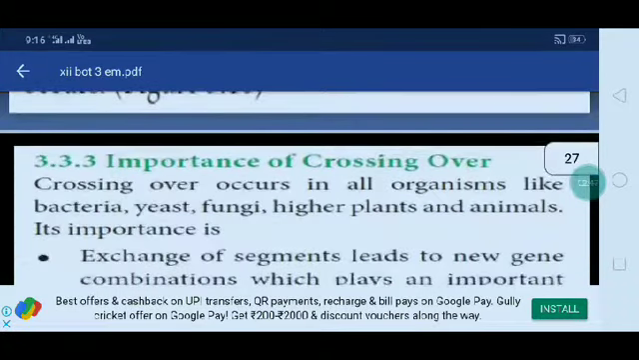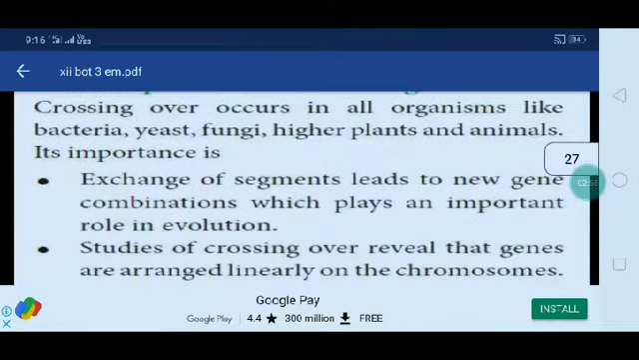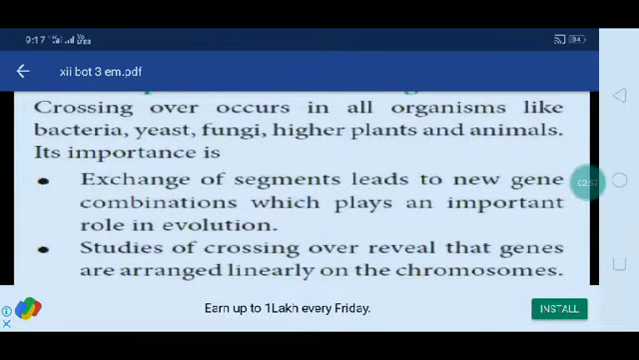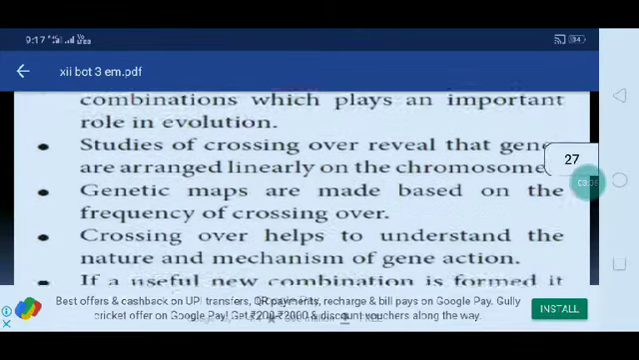Then, what is the importance of crossing over? Crossing over occurs in all organisms like bacteria, yeast, fungi, higher plants and animals. First one, the exchange of segments leads to new gene combinations, which play an important role in evolution. Studies of crossing over reveal that genes are arranged linearly on the chromosomes.